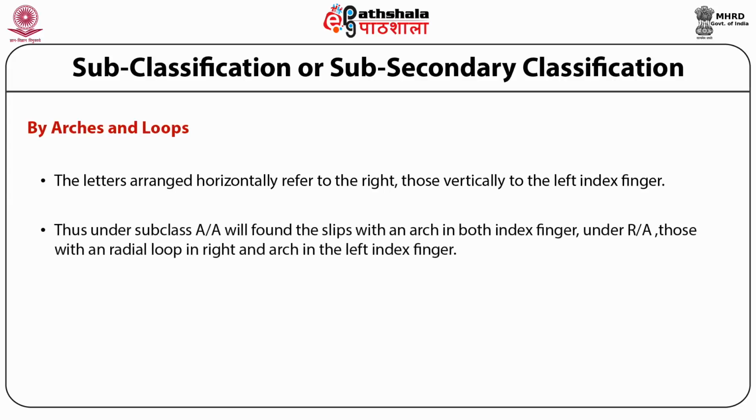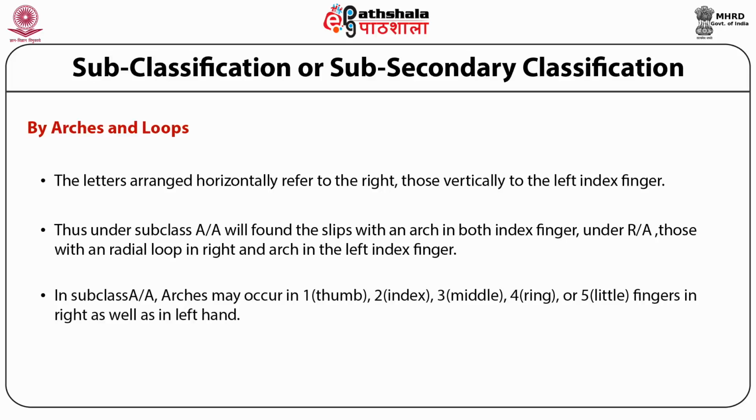Thus, under subclass A divided by A will be found the slips with an arch in both index fingers. Under R multiplied by A, those with a radial loop in the right and an arch in the left index finger. In the subclass A by A, arches may occur in the first thumb, second index, third middle, fourth ring or fifth little fingers in the right as well as the left hand.